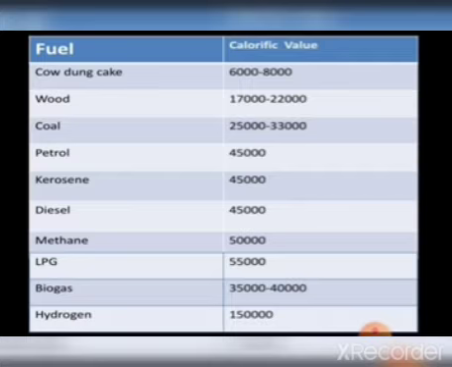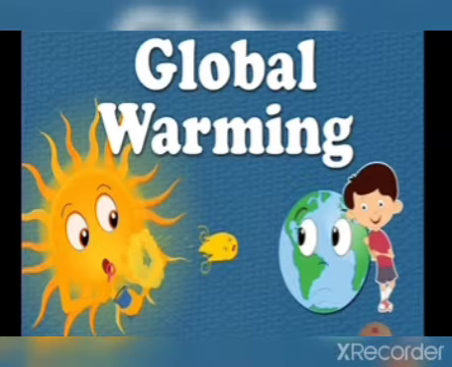Some fuels are cheaper and some fuels are expensive, it costs more. And some fuels will leave undesirable substances, meaning unwanted substances, and some fuels do not leave behind any undesirable substances.